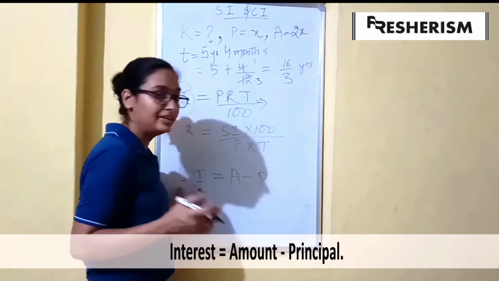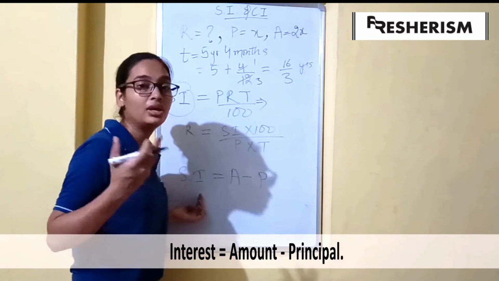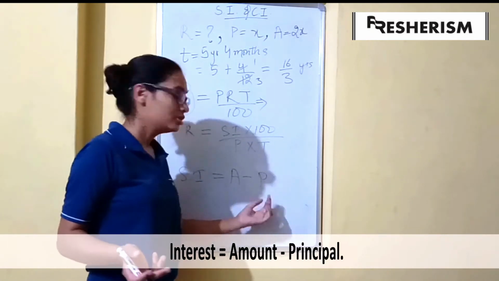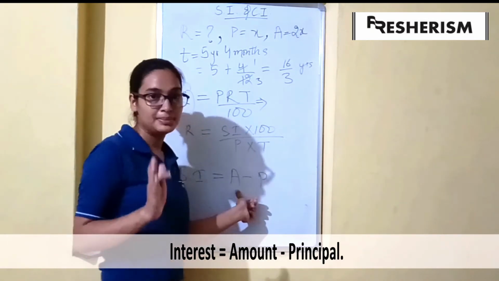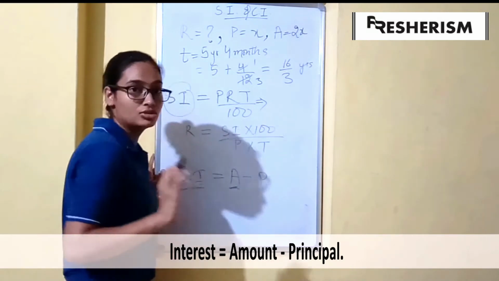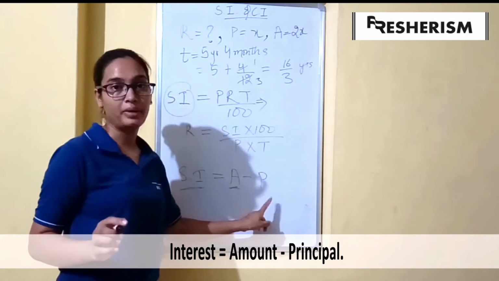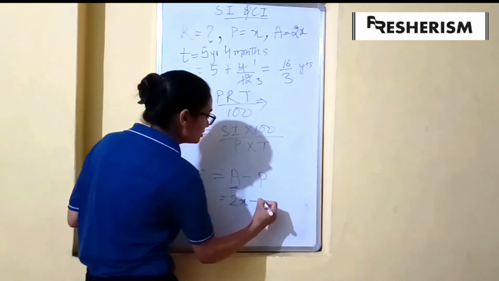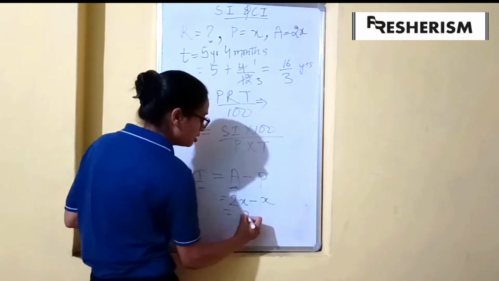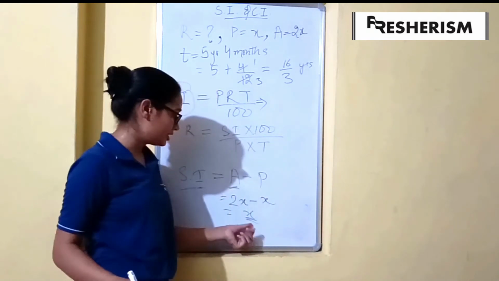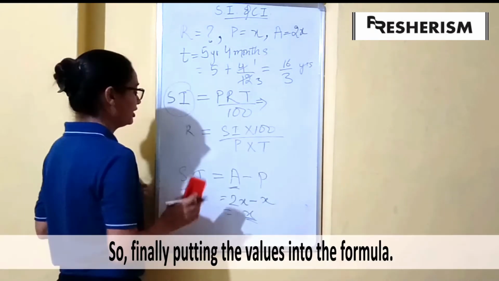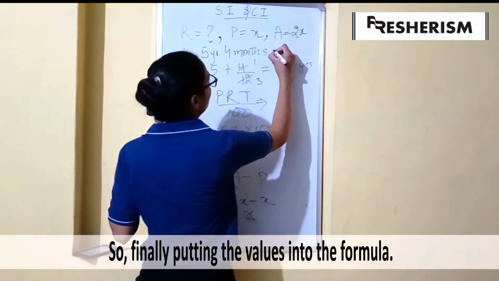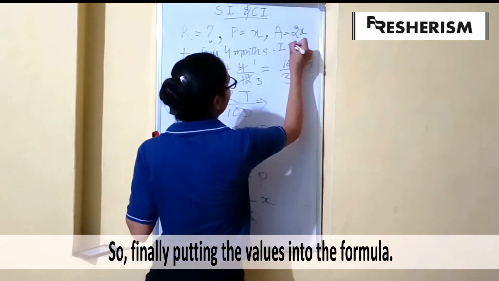Interest is the extra money that we give as compensation on the principal. So amount is principal plus interest, and interest would be equal to amount minus principal. The amount we have is 2x, minus x, the principal. So the interest here would be x only. Let us put the values.